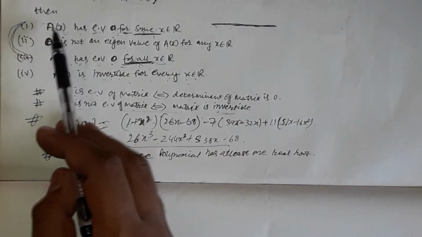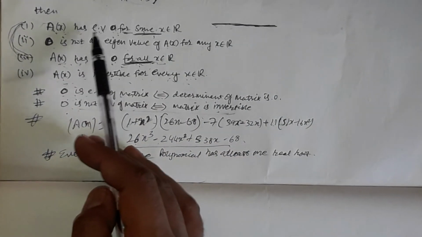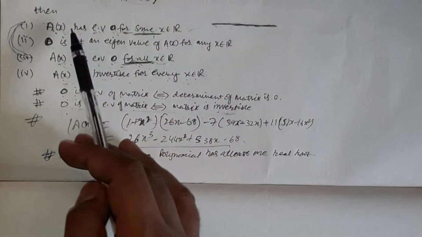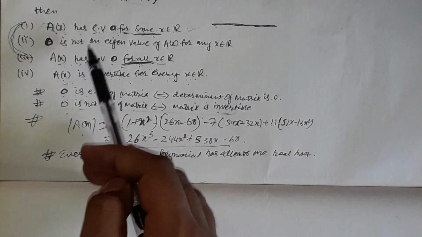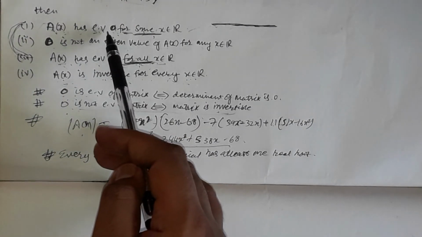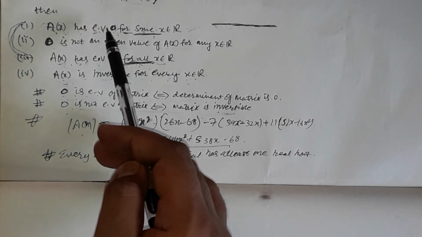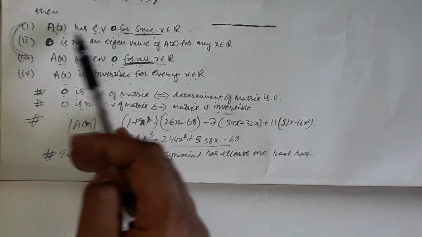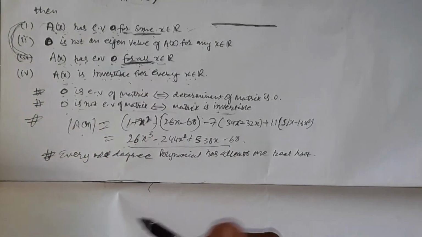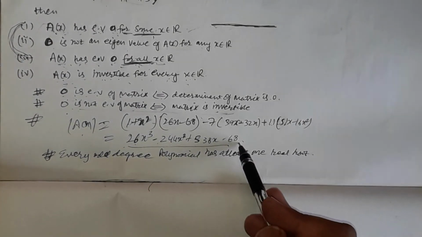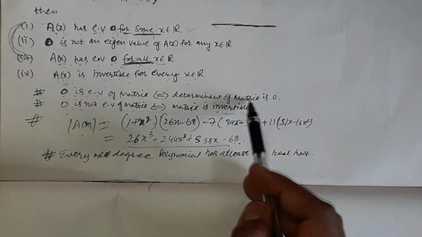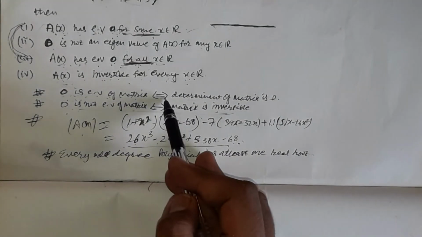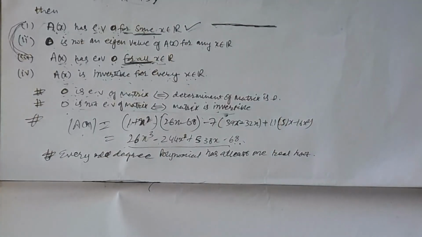So the first option says that the matrix has eigenvalue 0 for some real number. This is the true option. Why is this true? This statement says that the matrix has eigenvalue 0 for at least one real number. We only need to find at least one real number such that the determinant is 0. If the determinant of the matrix is 0, that is the same as saying that 0 is an eigenvalue of the matrix. By applying this concept, the first option is true, okay.